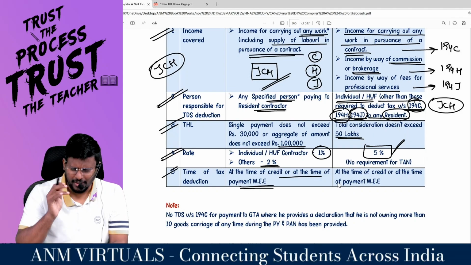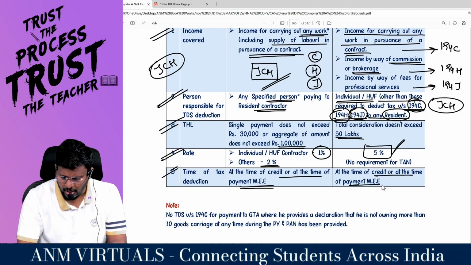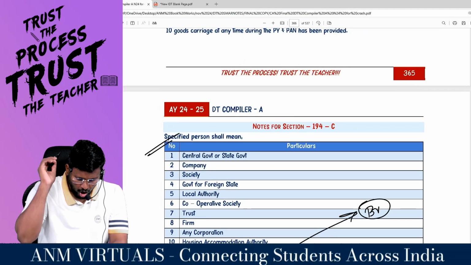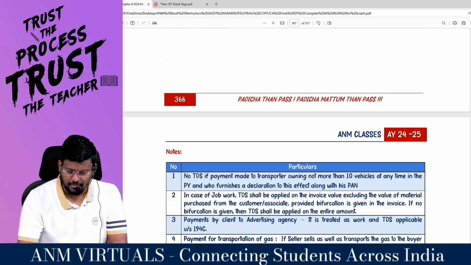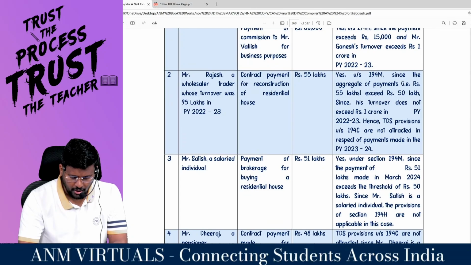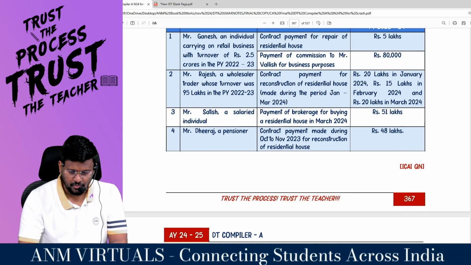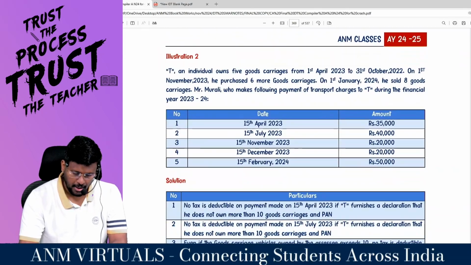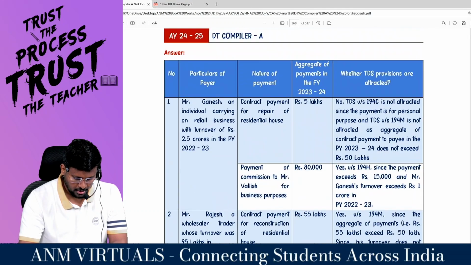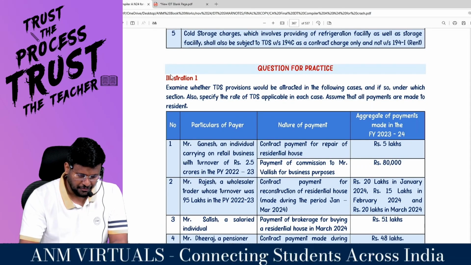5%. I already told you the logic of 5%, at the time of credit or at the time of payment, whichever is earlier. Sir, all sections are at the time of credit or at the time of payment, whichever is earlier. Till now we have got only 5 sections. Are you comfortable, sir?